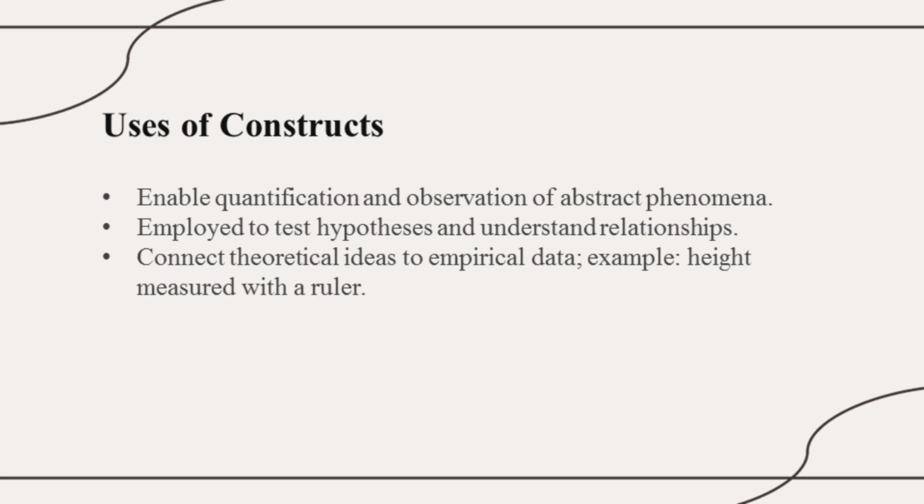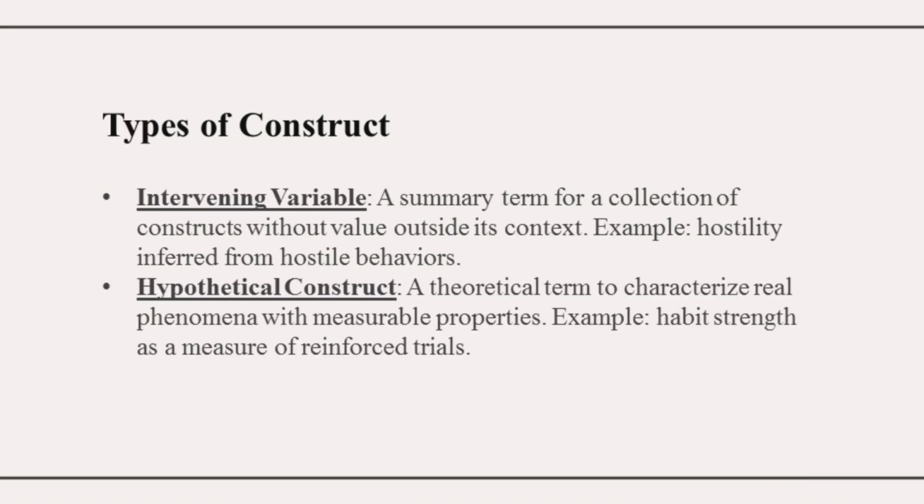There are mainly two types of construct. The first is an intervening variable and the second is a hypothetical construct. An intervening variable is a summary term for a collection of other constructs. Take the earlier example, hostility, from hostile behavior and aggressiveness. We combine these two.